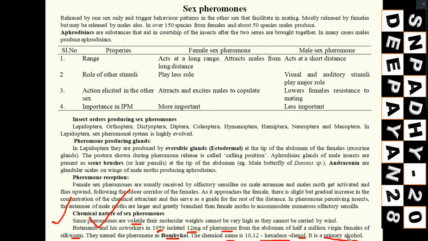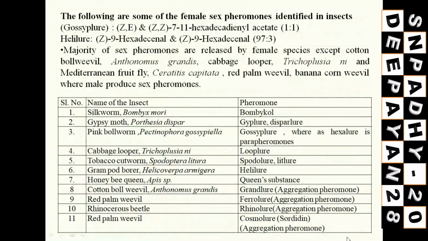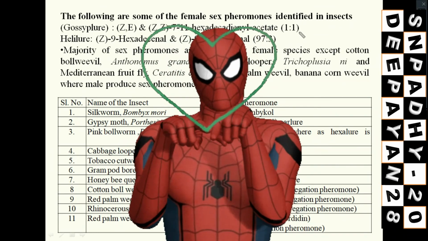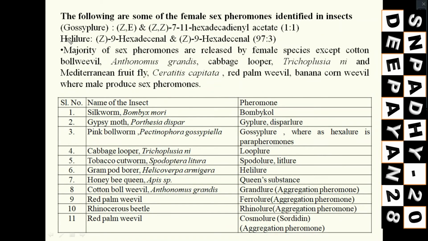Then coming to the next portion. Some examples are there of different sex pheromones identified from different insects, like gossyplure, which is Z,Z and Z,E 7,11-hexadecadienyl acetate in a 1:1 ratio. Then helilure, that is Z9-hexadecenal and Z11-hexadecenal in a 97:3 ratio. Like that, so many are there.